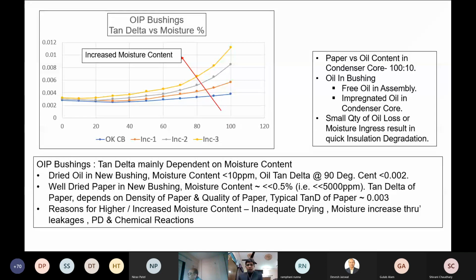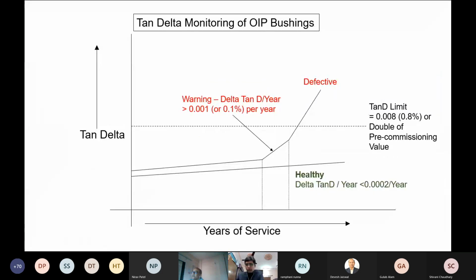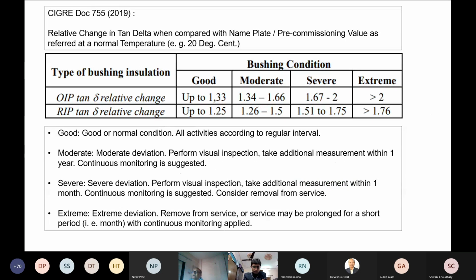In case of OIP bushings, we have seen that an increase in moisture content will lead to the tan delta versus temperature curve shifting upwards. I found that the change in tan delta for a specific periodicity, like delta tan delta per year of 0.0002 absolute value, is the real measurement symptom that we should use.